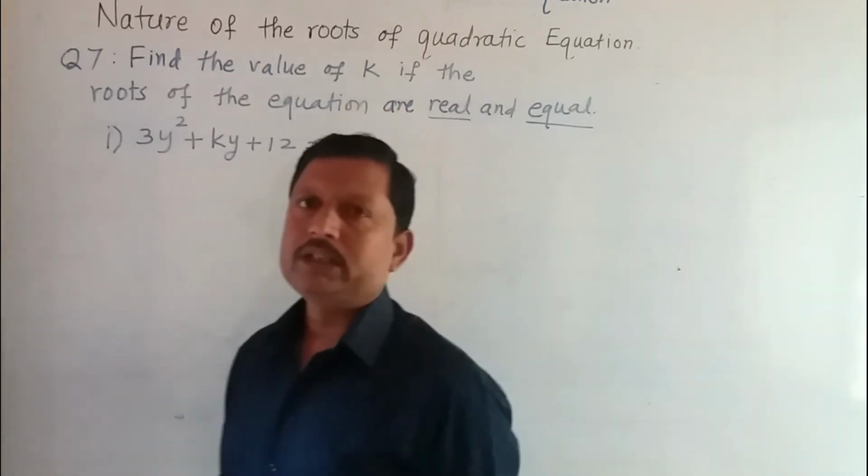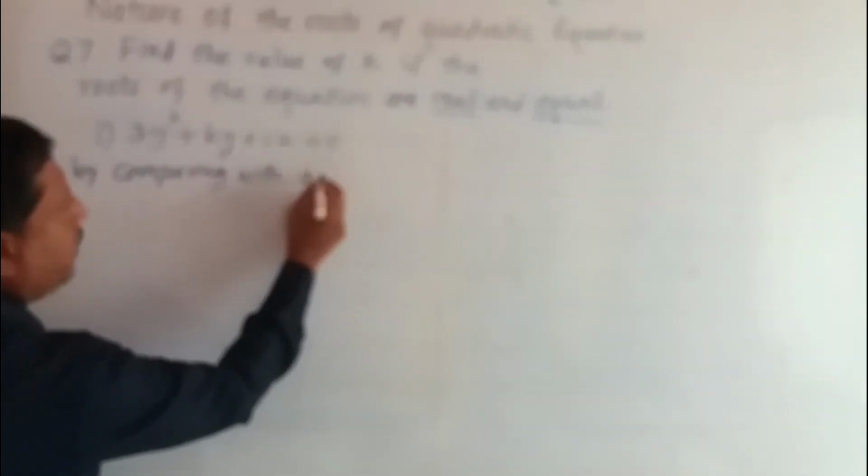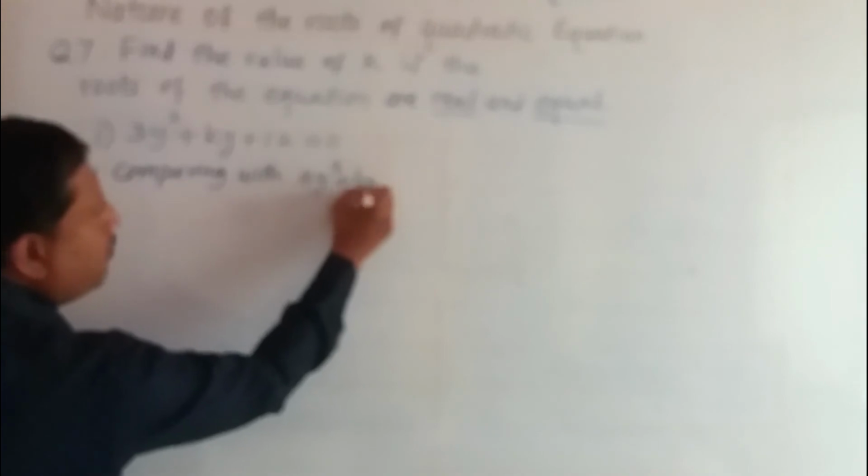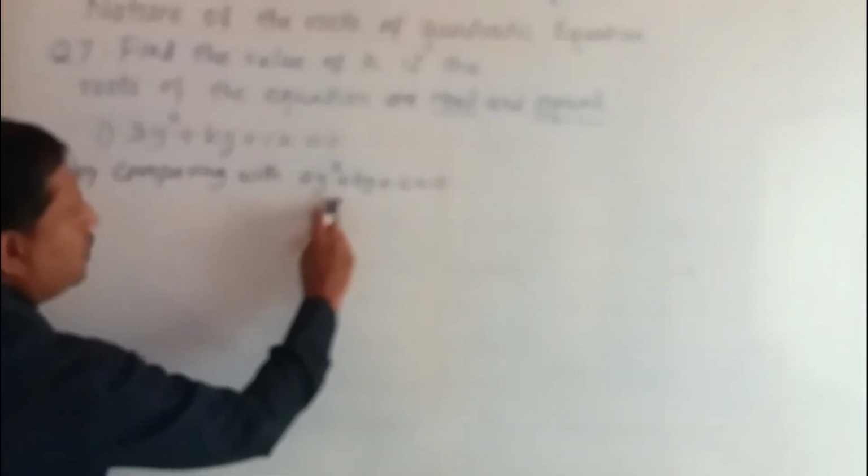The equation is given like this: 3y square plus ky plus 12 is equal to 0. First compare this equation with a y square plus by plus c is equal to 0. Here the variable y is given in the example, hence I am using the variable y. We get a is equal to 3, b is equal to k and c is equal to 12.